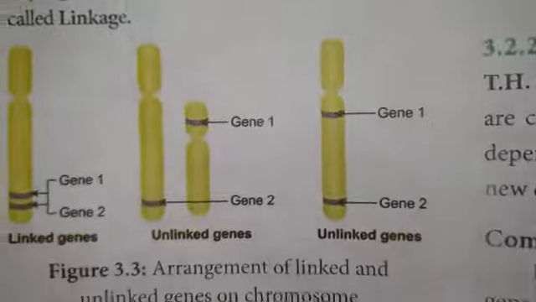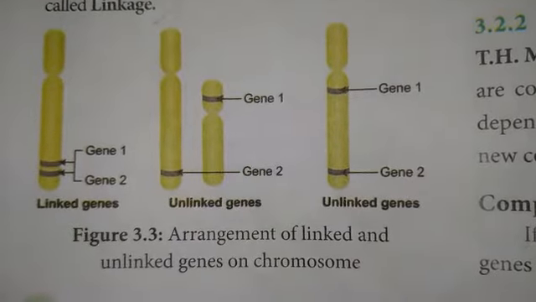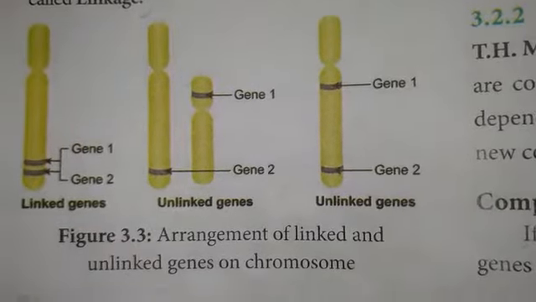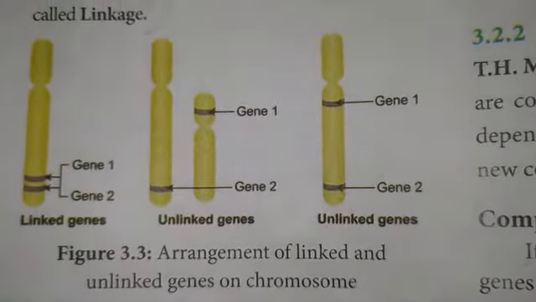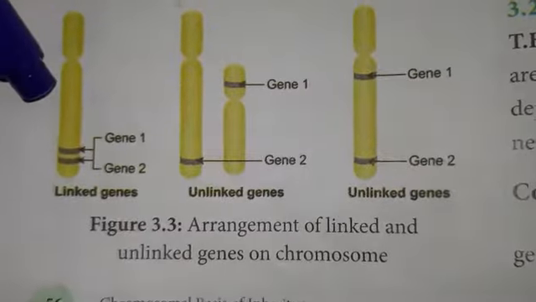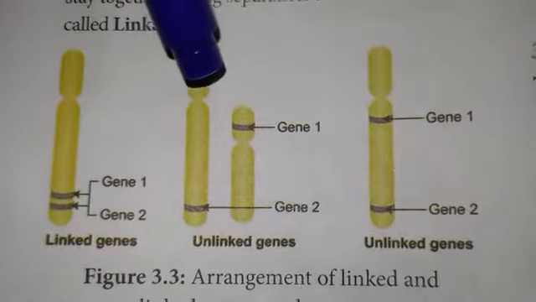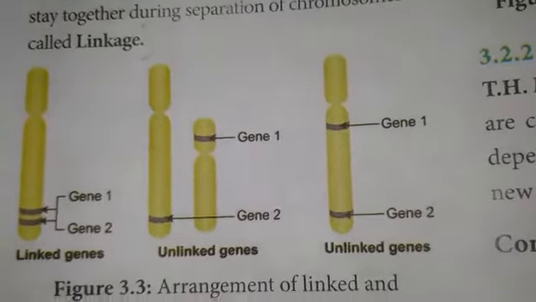Among linked genes, the recombination frequency is very low. Recombination means recombined characters; different characters are recombined with each other. Among unlinked genes, the recombination frequency may be high.